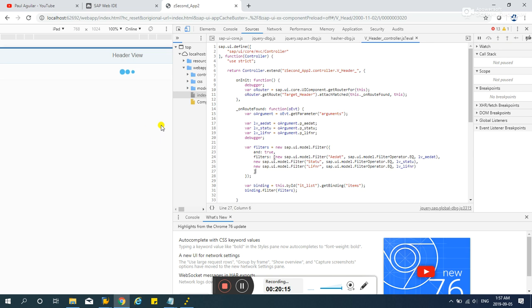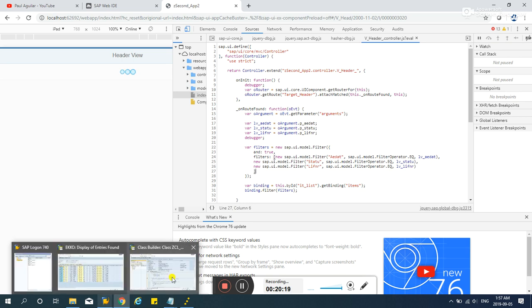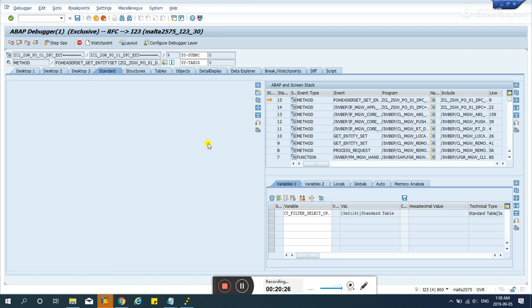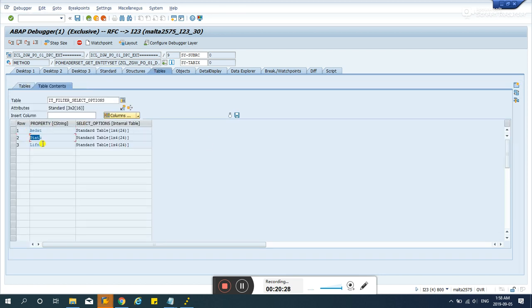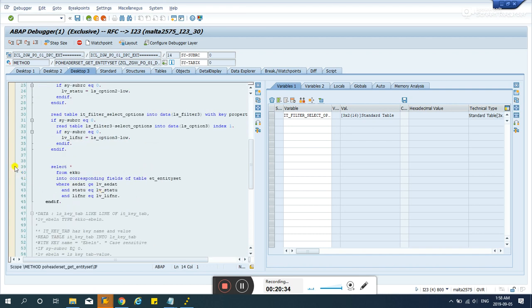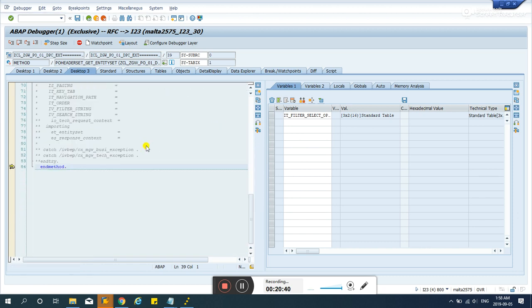F8. Okay, what does it show you here? 3 items. It shows you the AE dot, Sato, and the vendor. Okay, F6. Let's go at the bottom. Okay, here, F6.